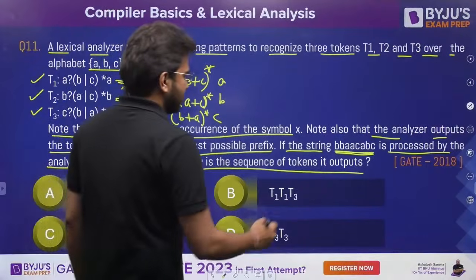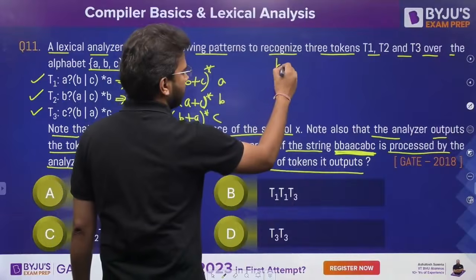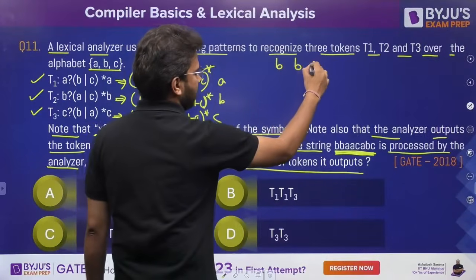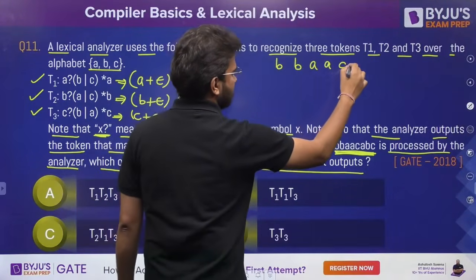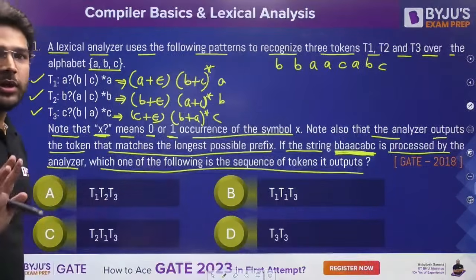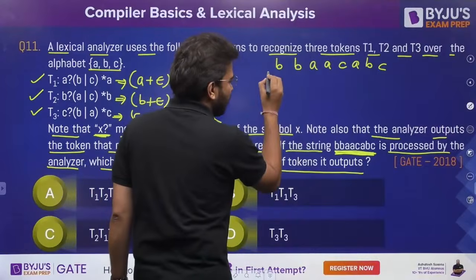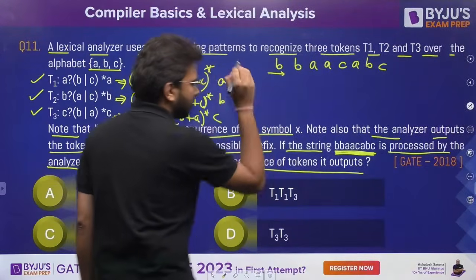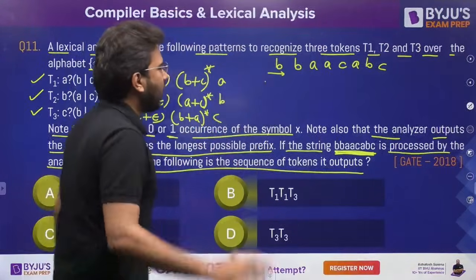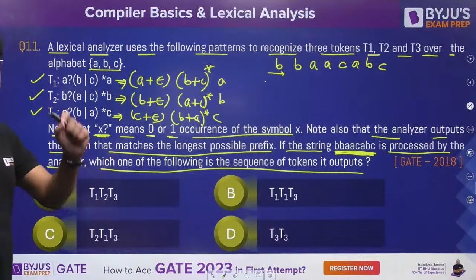Now carefully see this. This is the string we have: B, B, A, C, A, B, C. Now your lexical analysis phase is going to first scan this one. It will see B. Now you tell me, can we generate B using the T1 token? Can we generate a single B?